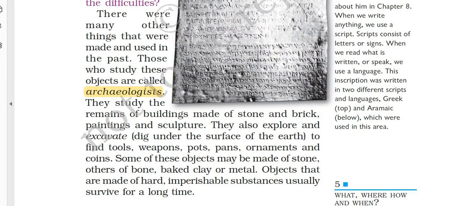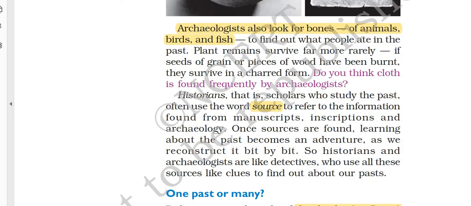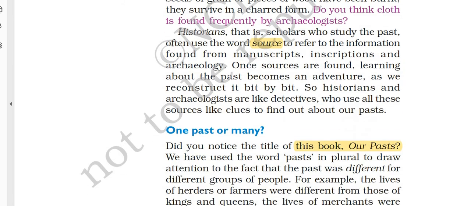Next, here we have some information about archaeologists. As you know, those who study the past are called archaeologists. Whenever historians are finding out about history, they refer to sources. So how did they get to know about the past? Those materials are called sources, and archaeologists also look for bones of animals, birds, fish, etc. These details are given. It's very basic.